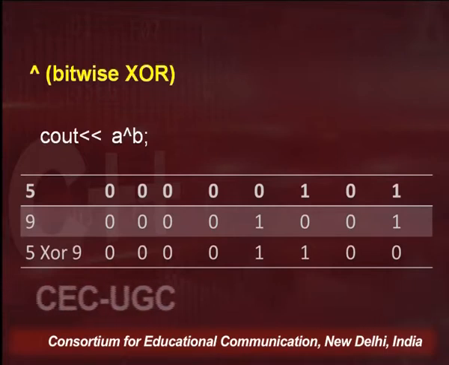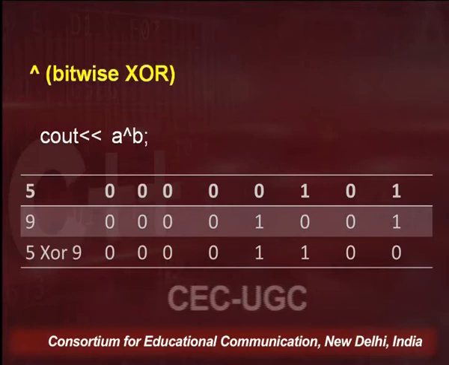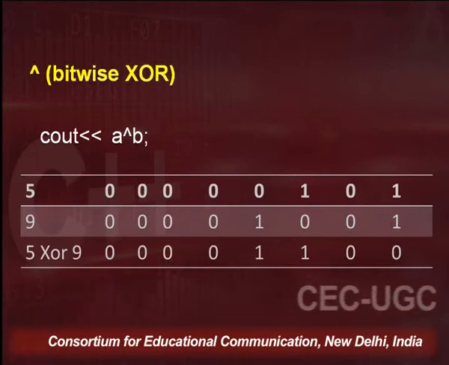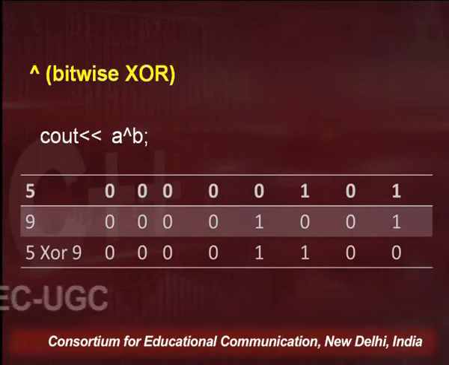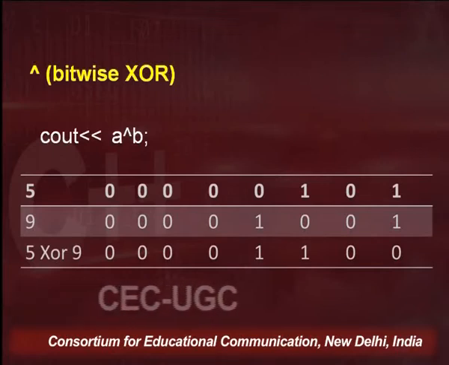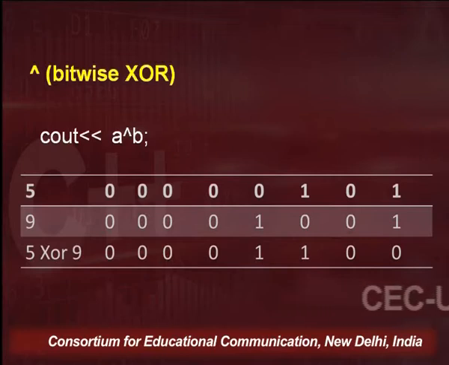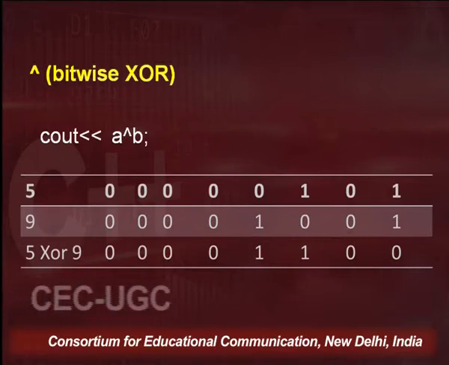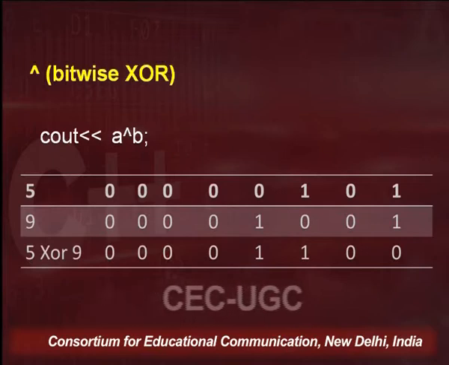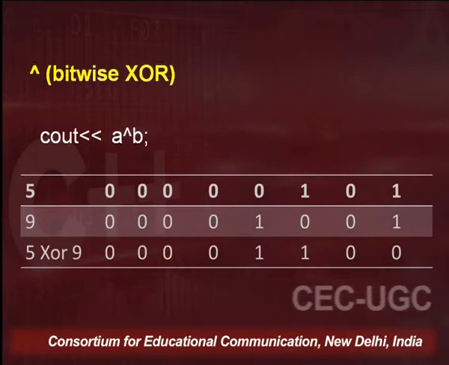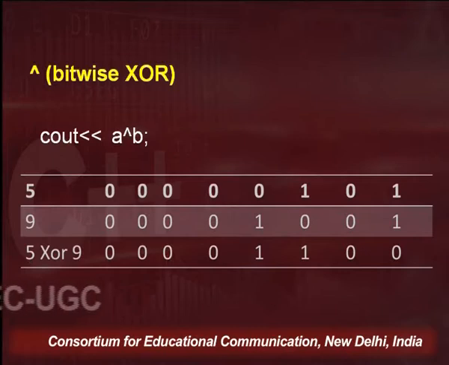Then for 5 and 9, the second last column, which is the 7th column, is 0 and 0, same bits, so the answer is 0. Again 1 and 1, same bit, so the answer is 0. So 5 XOR 9 is going to give me the answer 0 0 0 0 1 1 0 0. So in this way we can say bitwise AND, bitwise XOR, and bitwise